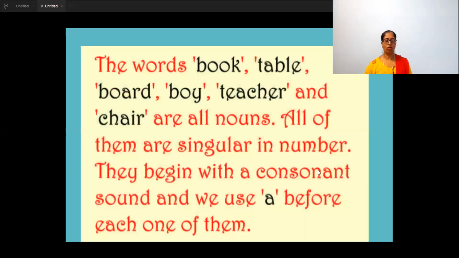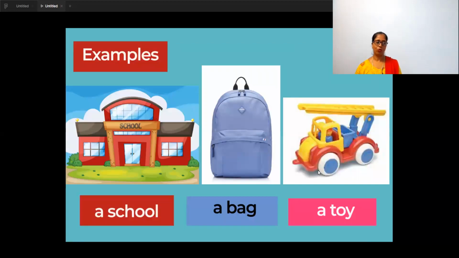And with consonant sound, children, let's read it together. The words book, table, board, boy, teacher, chair are all nouns. They are common nouns. They all are singular, because when I say books, then it is plural. So this is singular in number and they begin with which sound? Consonant. It is not A, E, I, O, U. That is vowel. And the remaining sounds are consonants. So we have to use the article a. So you have understood when to use the article a.